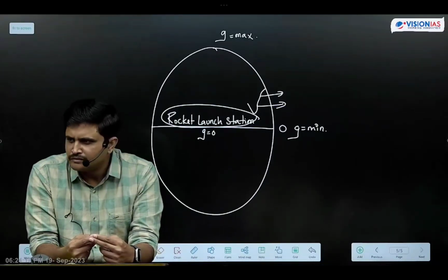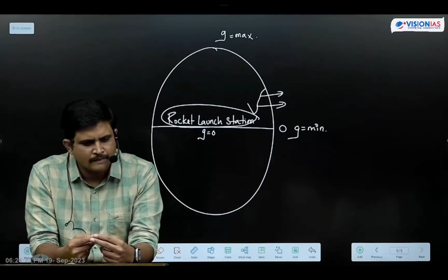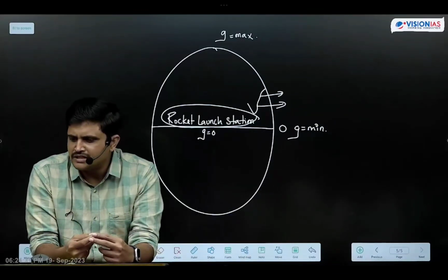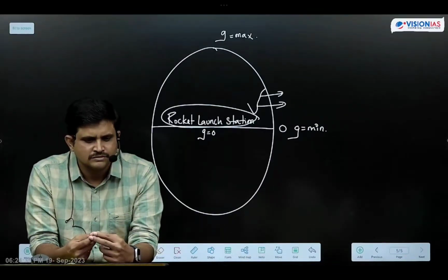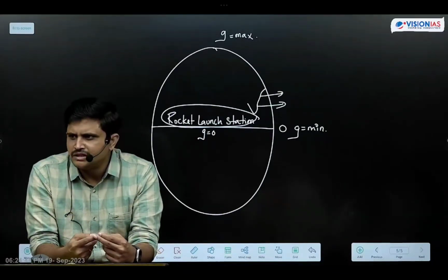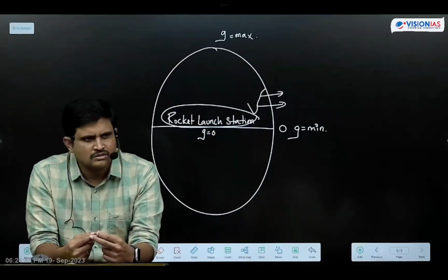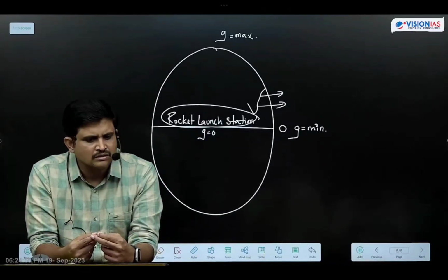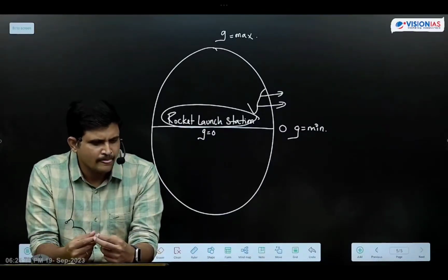Okay, now the benefits are: first one is technical failure of rocket. In technical failures, the rocket can be channelized into the waters, write in the bracket, Bay of Bengal.